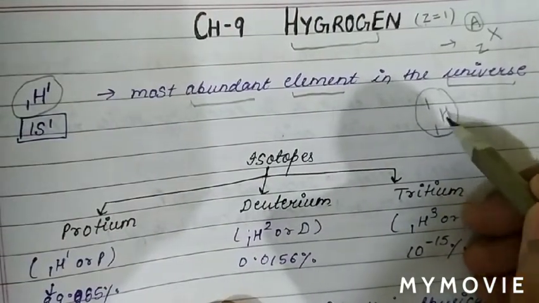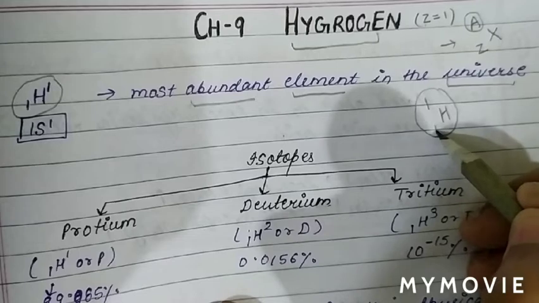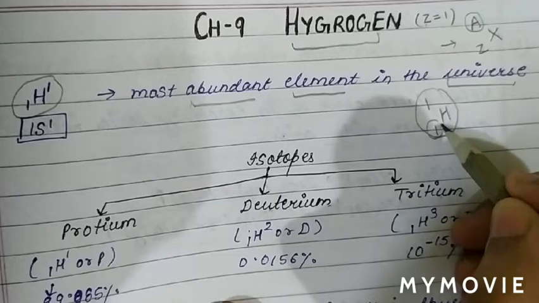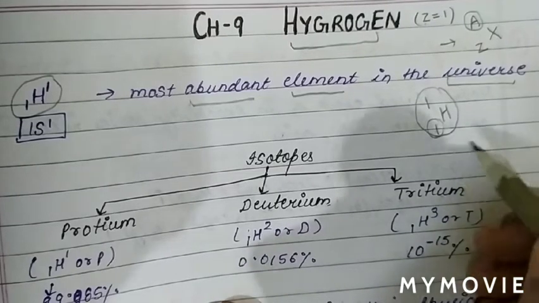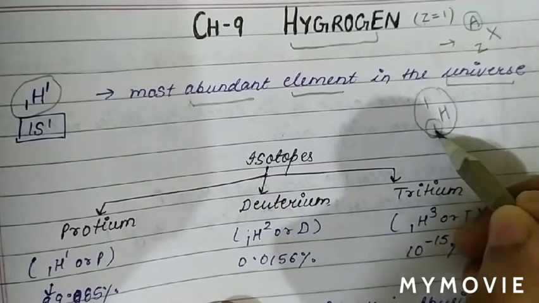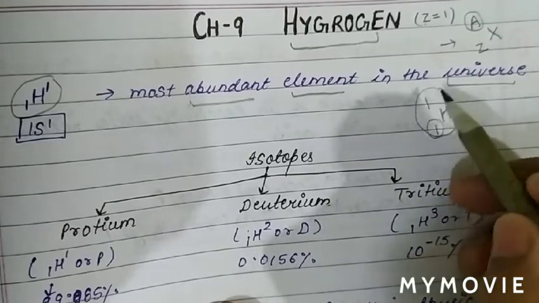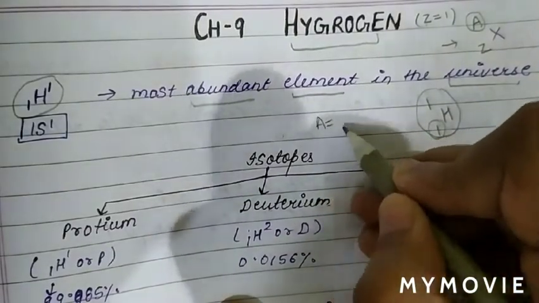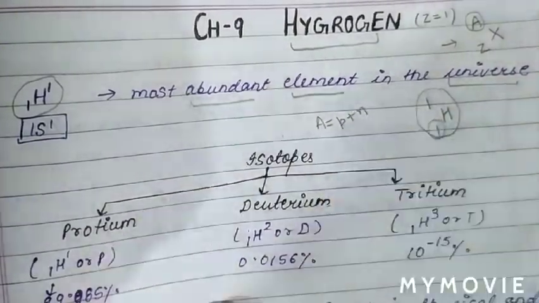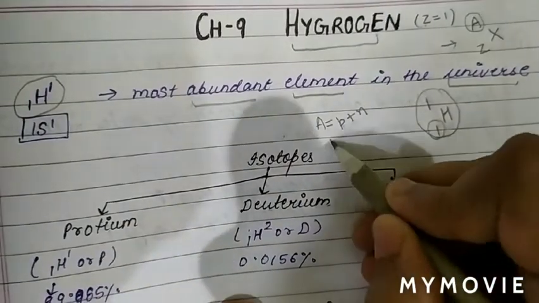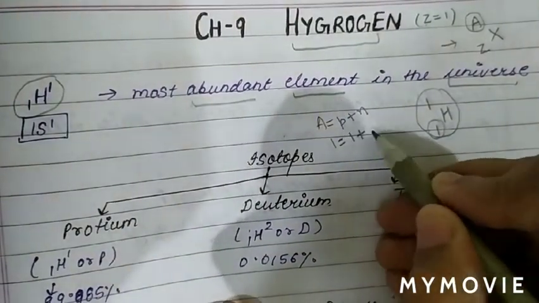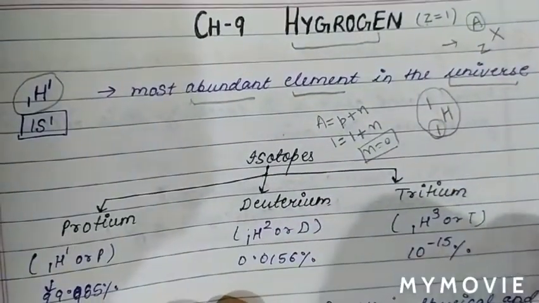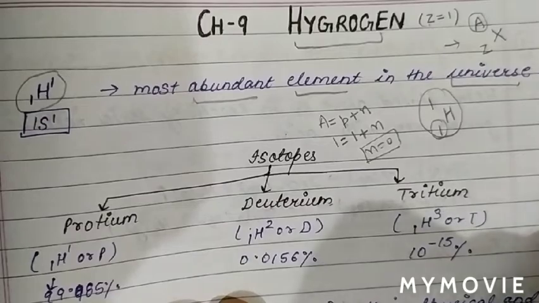We can also see that in the case of hydrogen the atomic number is 1, and we know the number of protons is the same as the atomic number. So the number of protons here is 1. The atomic mass is the sum of the number of protons plus the number of neutrons. The atomic mass is 1 and the number of protons is 1, so the number of neutrons in hydrogen is 0. So hydrogen is the most abundant element in the universe.